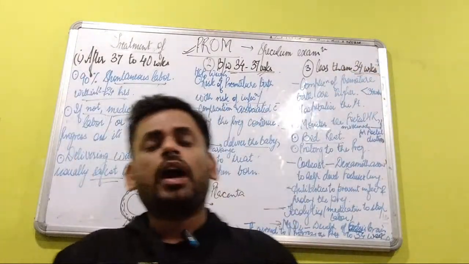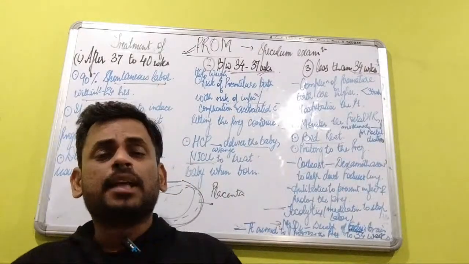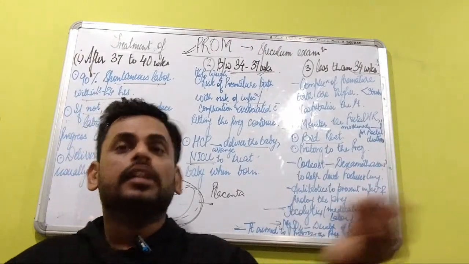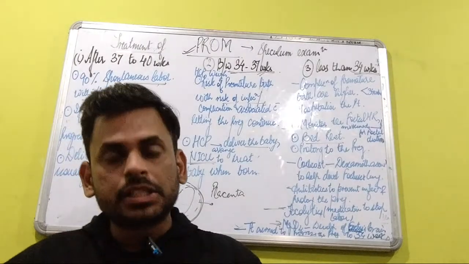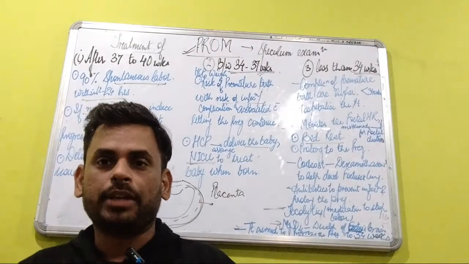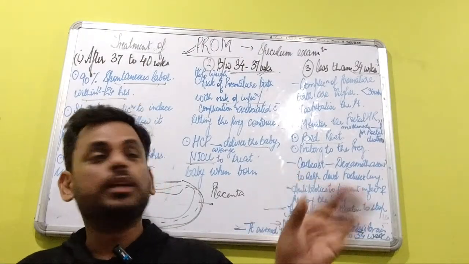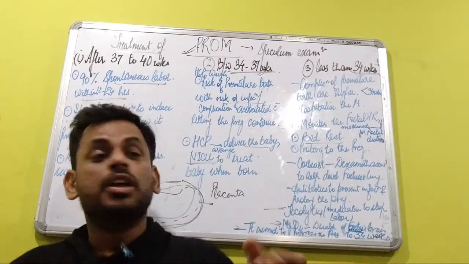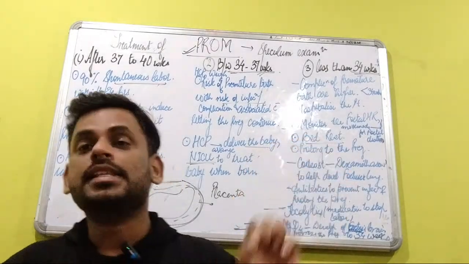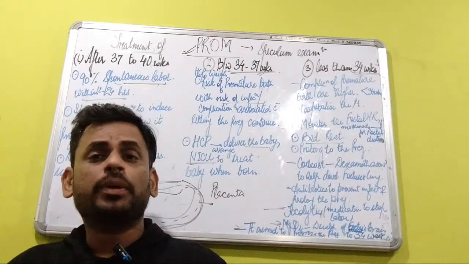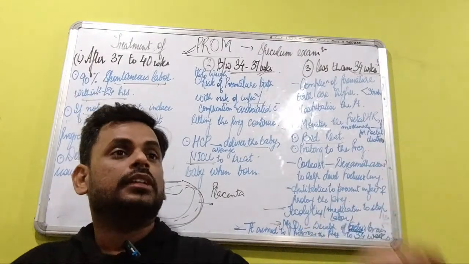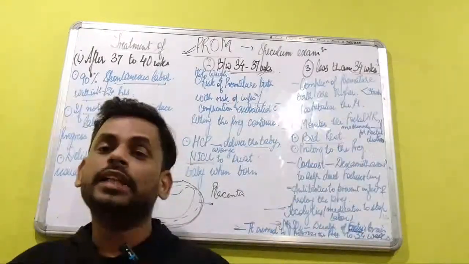Now, when we look at the examination: if the expecting mother complains of a watery discharge from the birth canal through the vagina and comes to the OPD, the diagnosis is made through the per speculum examination. A sterile speculum is an instrument that is inserted into the vagina to separate the vaginal wall and to examine the cervix. If there is leakage of watery fluid, there are certain tools through which we can analyze whether the leaking fluid is actually amniotic fluid or not.